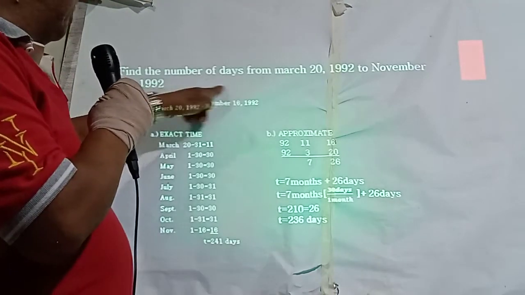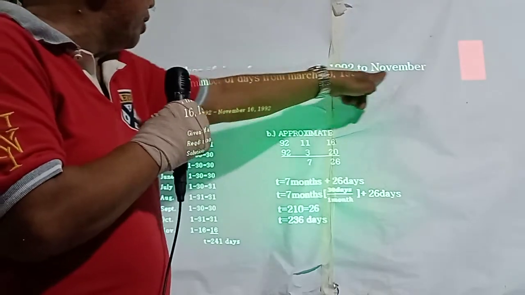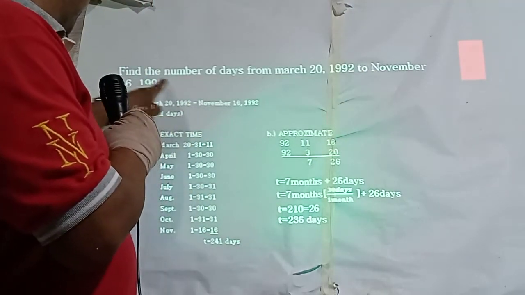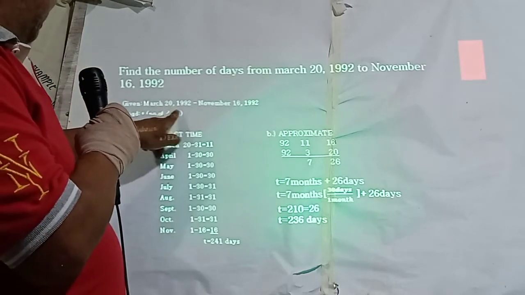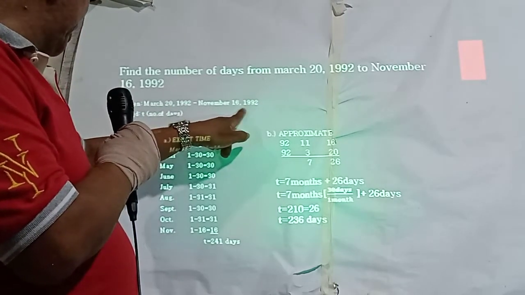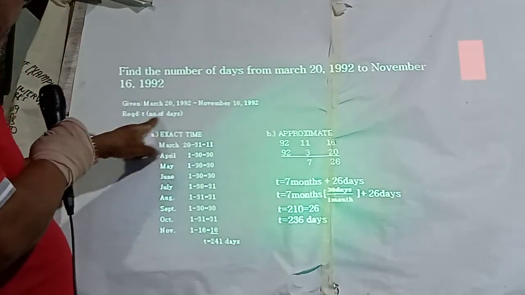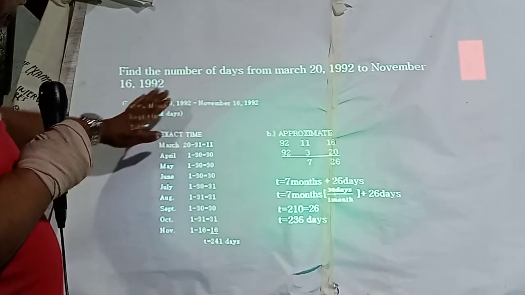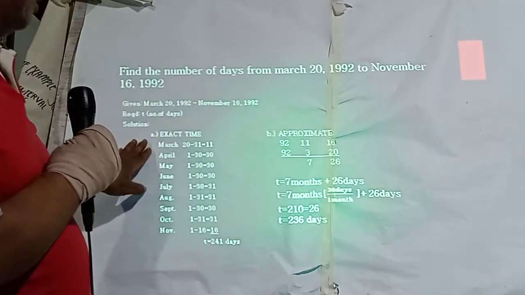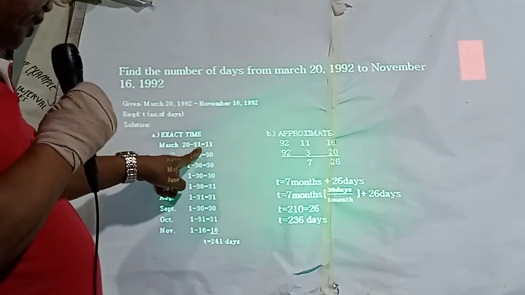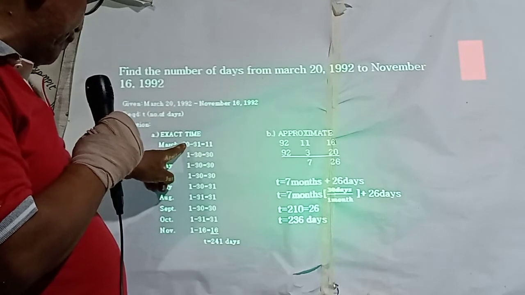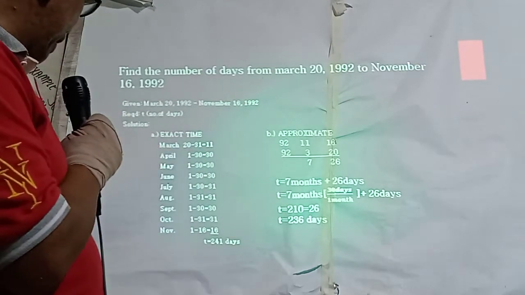Okay. Find the number of days from March 20, 1992 to November 16, 1992. So given March 20, 1992, November 16, 1992, required number of days. Solution. For exact time, you start from March 20. March has 31 days, so we subtract 20 from 31, so we have 11 days.